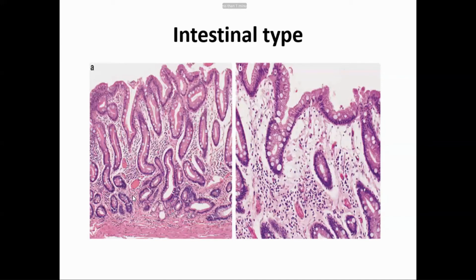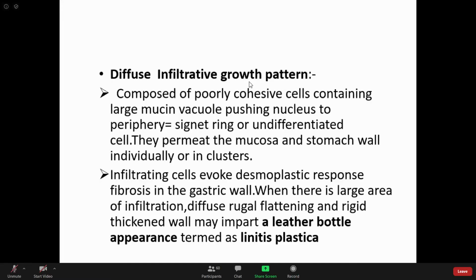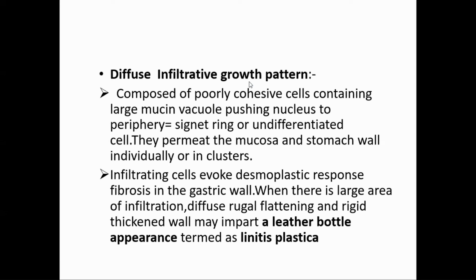Now, the diffuse infiltrating growth pattern is composed of poorly cohesive cells containing large mucin vacuoles that push the nucleus to the periphery. That's why it is called signet ring, because it looks like a signet ring. So remember both here, because when you are describing histology, you will be talking about intestinal type and diffuse type. So you classify both if classification is asked.